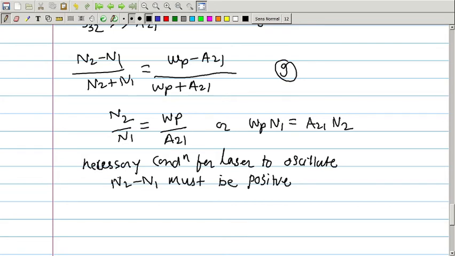That means the number of atoms in the upper level E2 must be greater than the number of atoms in the level E1. That means N2 upon N1 must be greater than 1, right? Or since the number is positive, N2 minus N1 is greater than 0, or let us say it is greater than 1, and therefore it is positive.